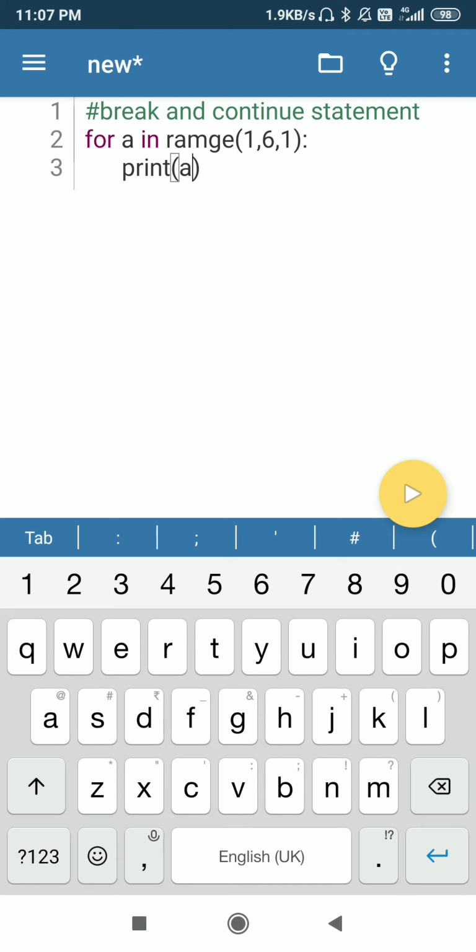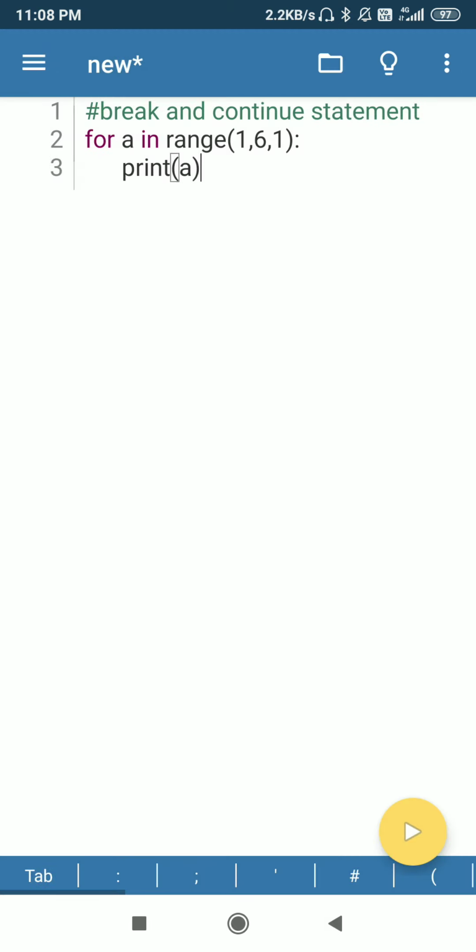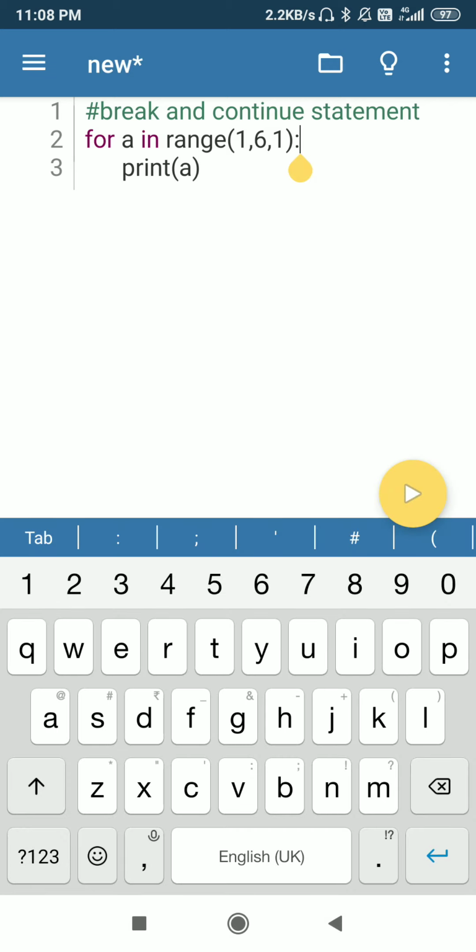Let's check. So here for a in range, one problem is there. Range, okay, print a. Let's check the output. I'm going to press the run button. Okay, yes, we are getting 1 2 3 4 5. So student, let's use break in this program only, where we are getting 1 2 3 4 5.